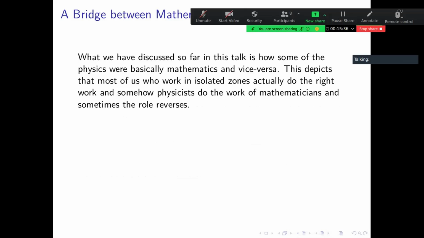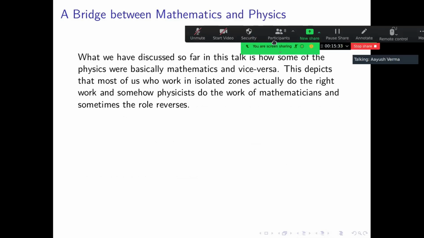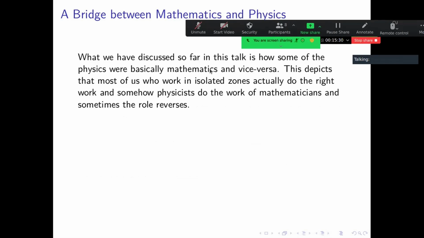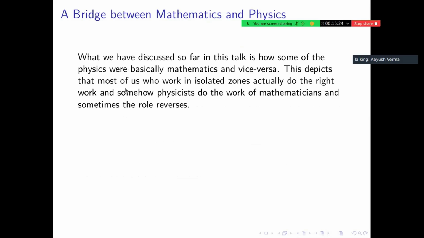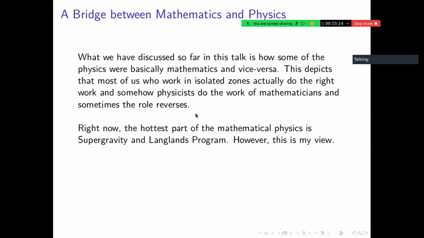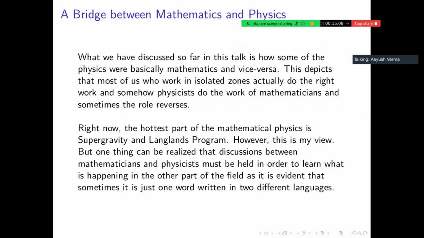So, a bridge between mathematics and physics. What we have discussed so far in this talk is how some of the physics is basically mathematics and vice versa. This depicts that most of us who work in mathematics don't actually do the right work, and somehow physicists do the work of mathematicians and sometimes their role work. Right now, the hottest part of mathematical physics is supergravity and Langlands programs, in my view, of course. But one thing that can be realized is that discussions between mathematicians and physicists must be held in order to learn what is happening in the other part of the space. As it is evident that sometimes it is just one word written into it.